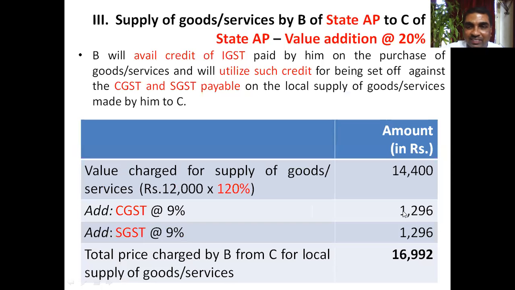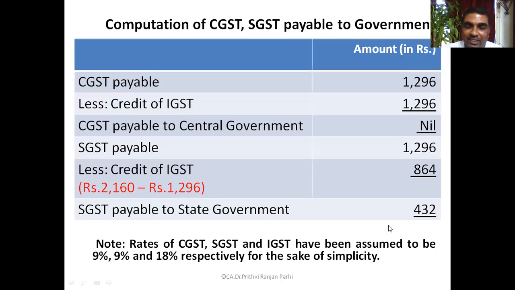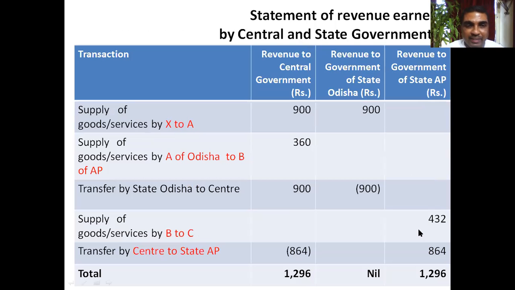Okay, he has got two liabilities, SGST and CGST. But CGST liability is settled through ITC credit, and SGST liability is settled partly through ITC. And the balance money he has to pay in cash. That is 432 rupees has to be paid. Did you understand this example? You may go through the recorded version of this video once again and try to understand this particular example. If still not clear, then tell me in the next class. I'll be repeating that example again.